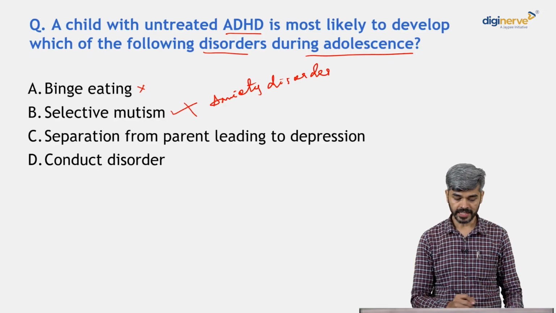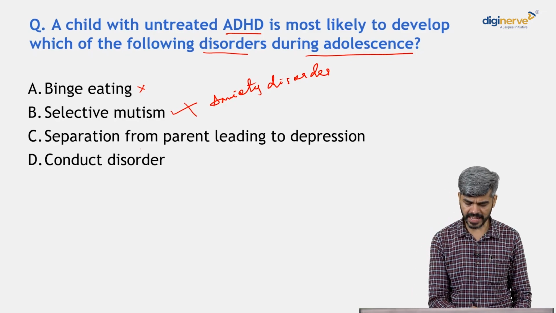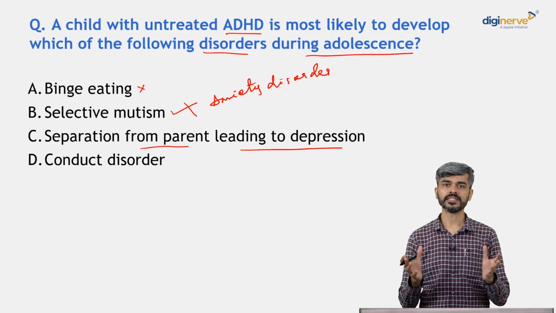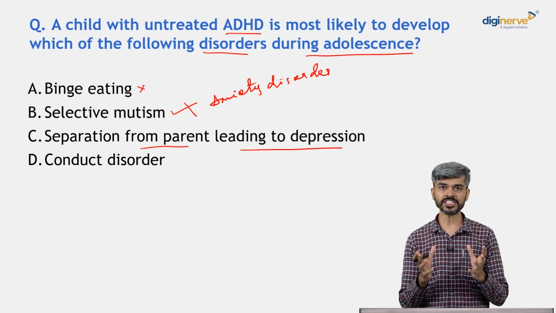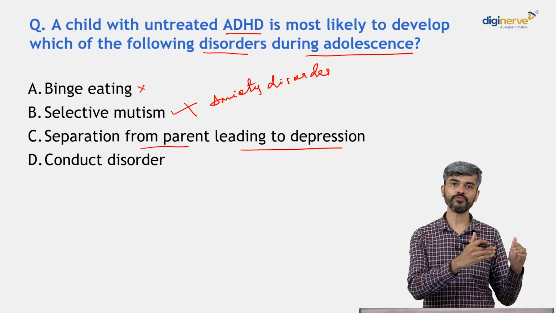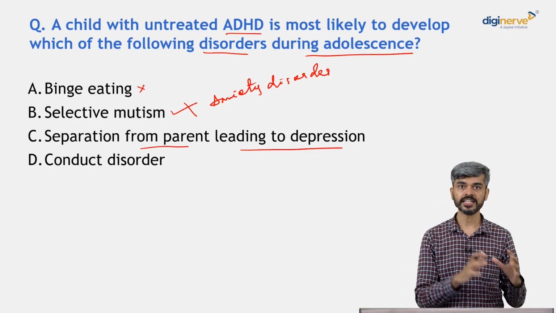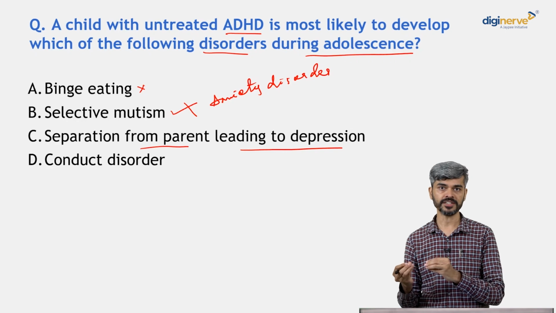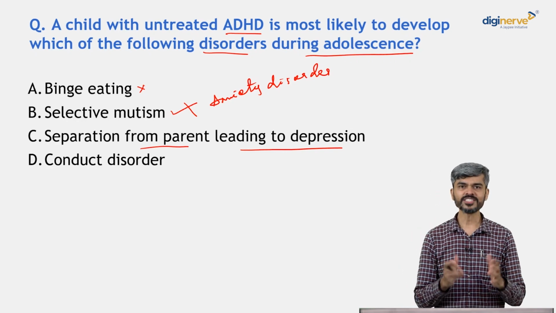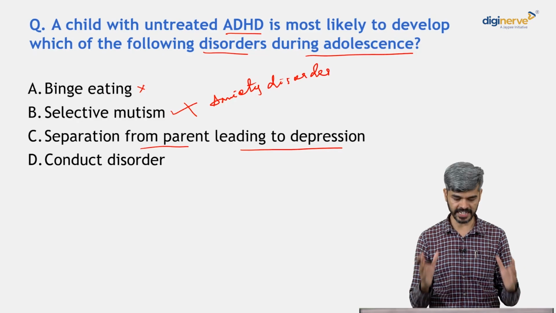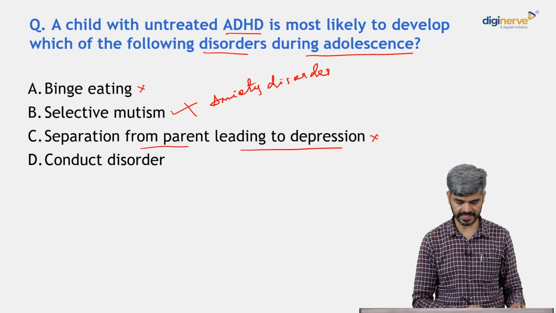No, right? And is it separation from parent leading to depression? So, you know, there is a condition where if you withdraw young children from their parents, they can go into depression, right? But it is not commonly seen, or it does not have a special association with ADHD. So even this is not the correct answer.